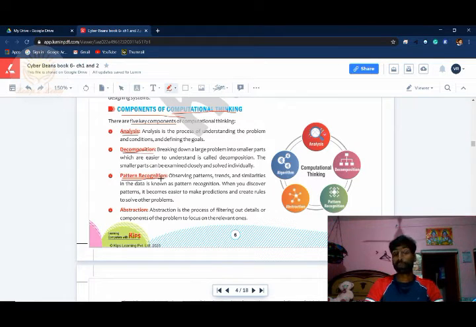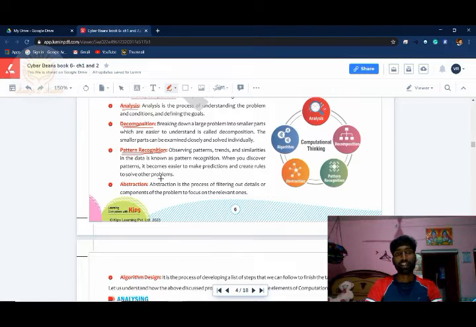If you are going to find out about a material, and you get another substance, the material is a pattern. So define which pattern you're going to solve. Next one is abstraction. What is abstraction? Students, abstraction means filtering out unnecessary things and focusing on the real main problem we are having. What is the real problem? By solving that problem, we can get solutions for 4-5 things. What is the reality? That is called abstraction.